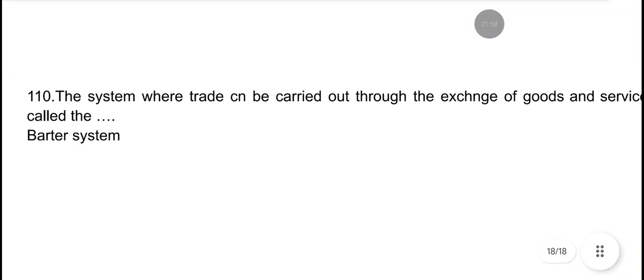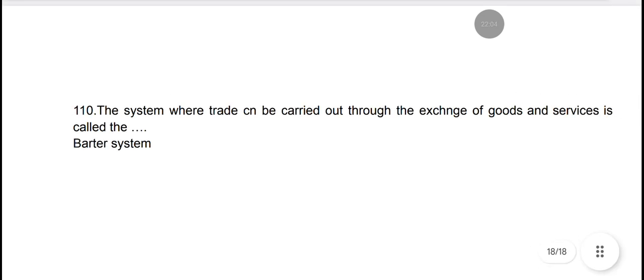The system where trade can be carried out through the exchange of goods and services is called the barter system. It was the last question.